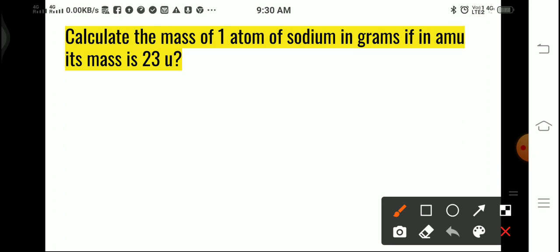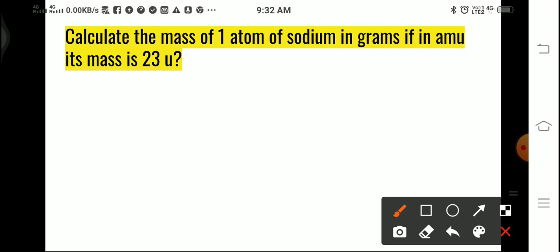So we have to calculate the mass of one atom of sodium, which is 23 U, meaning its atom is 23 times a hydrogen atom. Let's see how we'll calculate it.